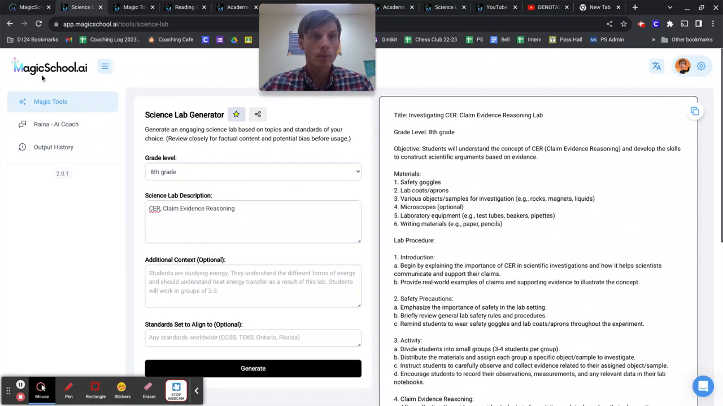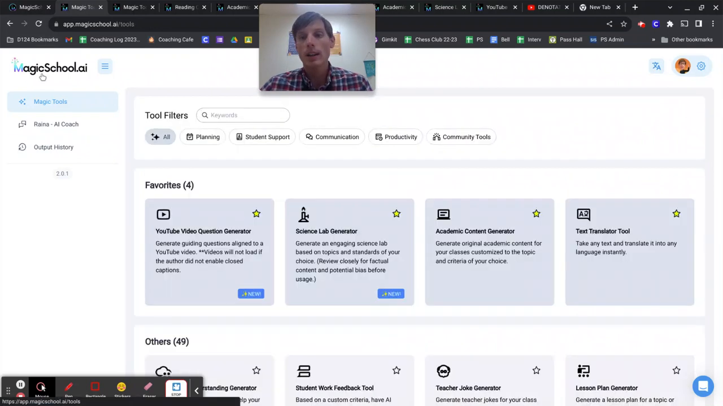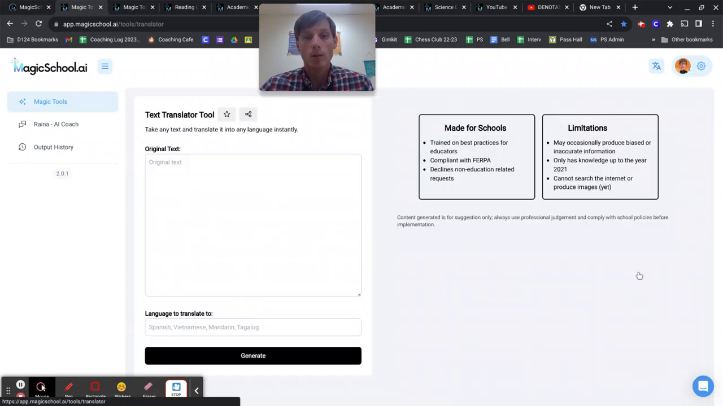Additionally, if you have other text that you want to translate, there is a text translator tool, which is very effective, makes very few mistakes. So that's another thing you can check out there as well, the text translator tool. You can just paste your text right in there and let it go and choose the language you want it translated into.